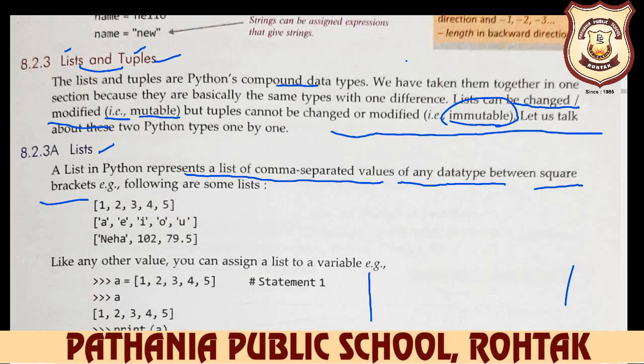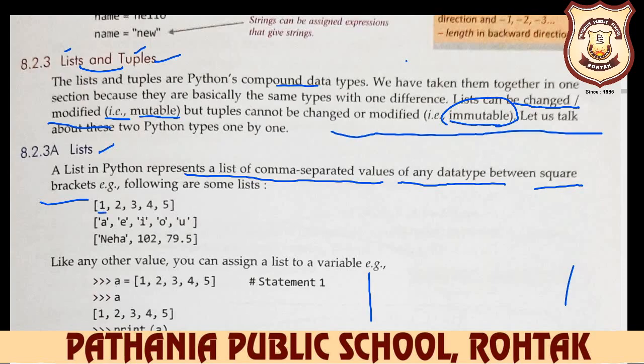But lists are used with integer values, string values, or character values. So when you create a list, it means a group of values, a group of items, always represented with commas.